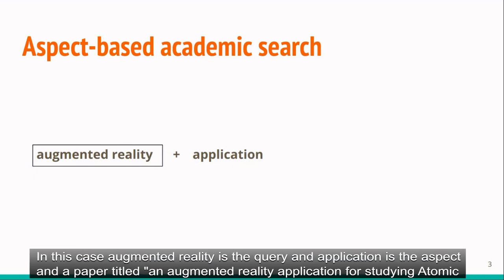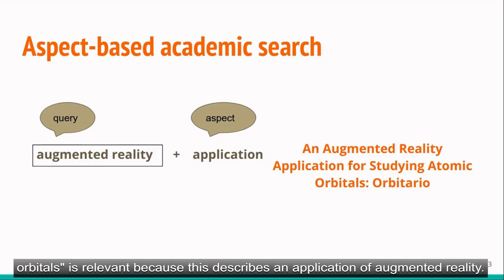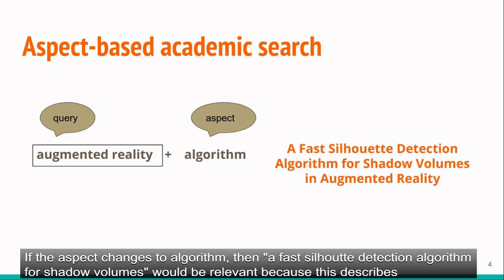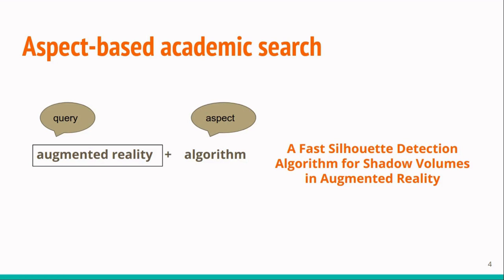In this case, augmented reality is the query and application is the aspect. And a paper titled An Augmented Reality Application for Studying Atomic Orbitals is relevant because this describes an application of augmented reality. If the aspect changes to algorithm, then a fast silhouette detection algorithm for shadow volumes would be relevant because this describes an algorithm related to augmented reality.